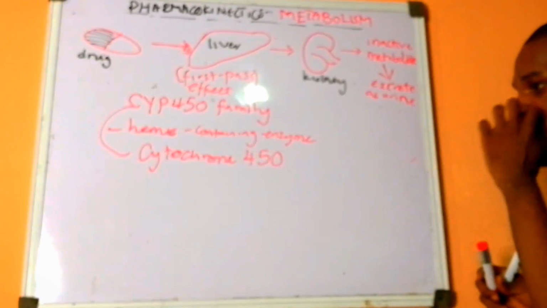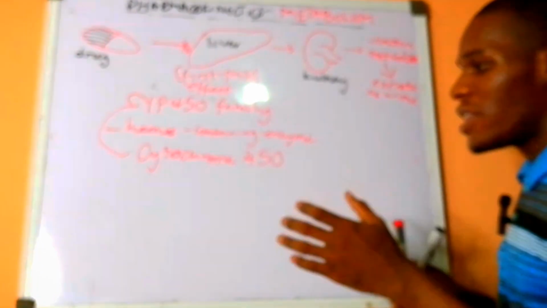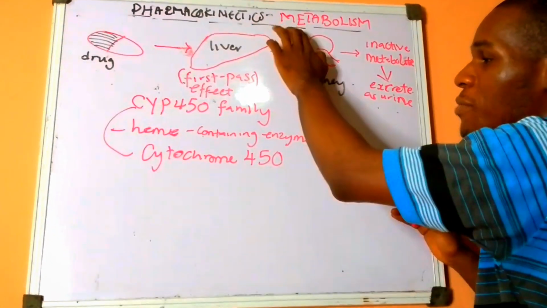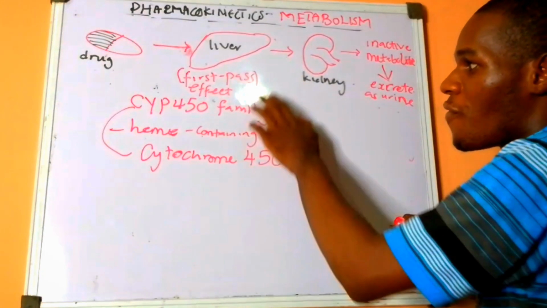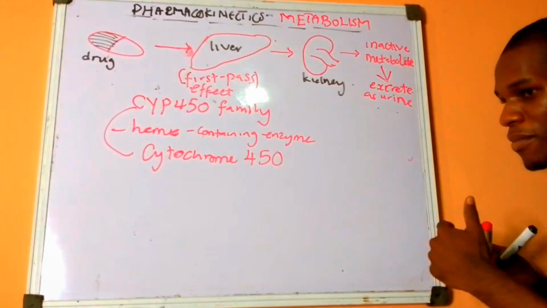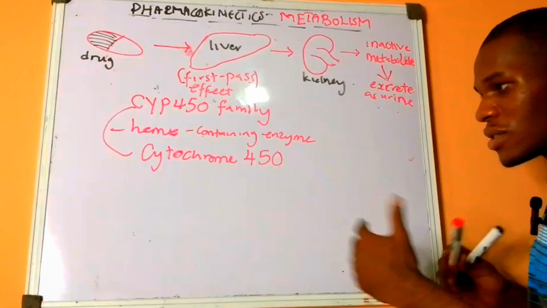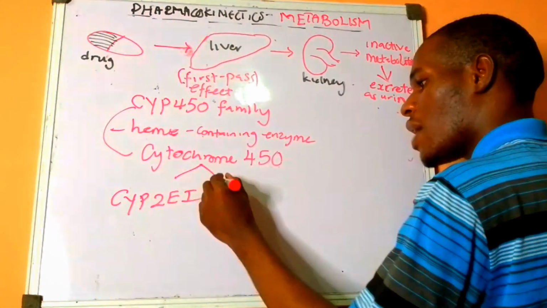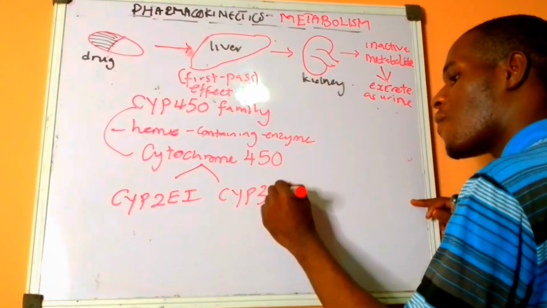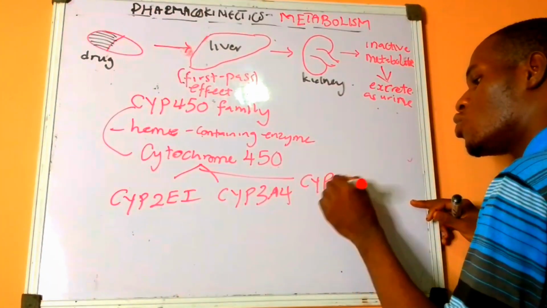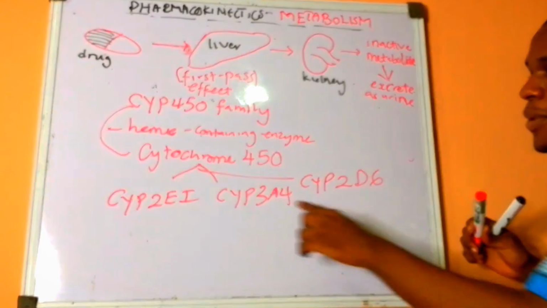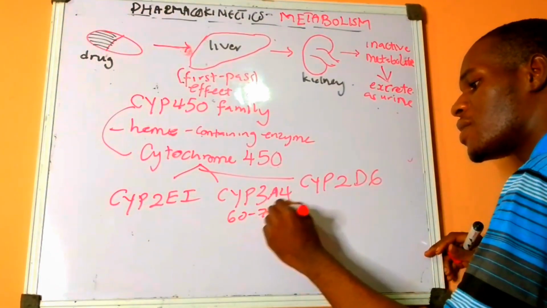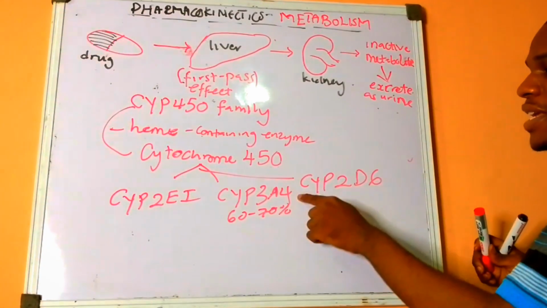Cytochrome 450 family. Now, we have different types of cytochrome 450 family enzymes. These enzymes are the ones responsible for metabolizing of drug. They are the ones responsible for first pass effect. We have different units. We have the CYP2E1, we have CYP3A4, we have CYP2D6. CYP3A4 metabolizes most drugs. At least 60 to 70% of drugs is metabolized by CYP3A4.